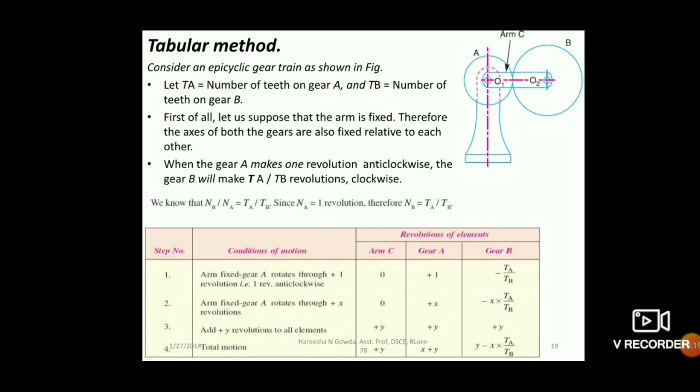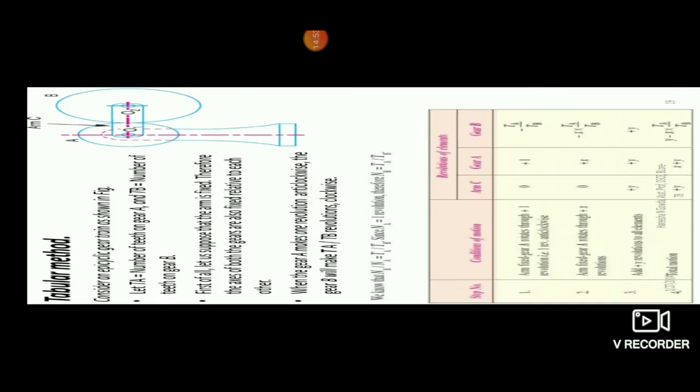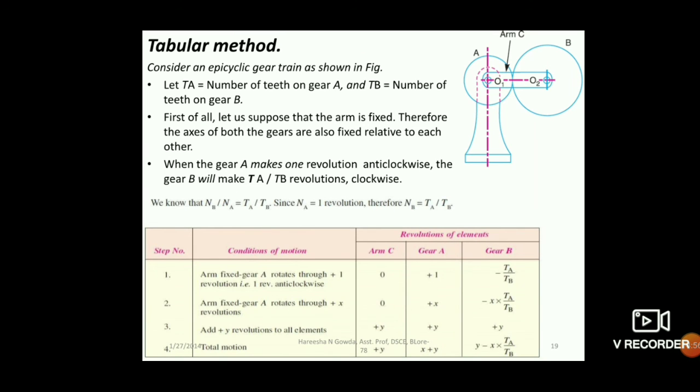So just understand these basic concepts: what is a gear train, what is the purpose of a gear train, what are the different types of gear train, what is speed ratio, what is train value, and what happens to the train value or speed ratio when two gears are rotating in the same direction and when they are rotating in the opposite direction. Whenever they rotate in the opposite direction, the value will be negative. When they rotate in the same direction, you can take it as positive. So this is regarding the theory part of gear trains. Problems we'll see in the next class.